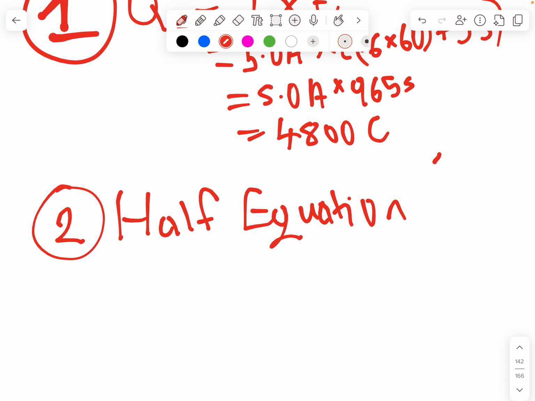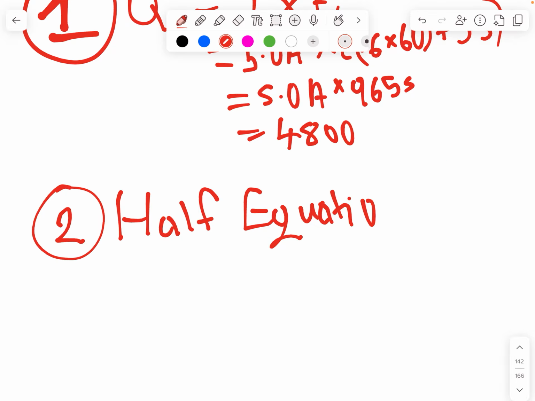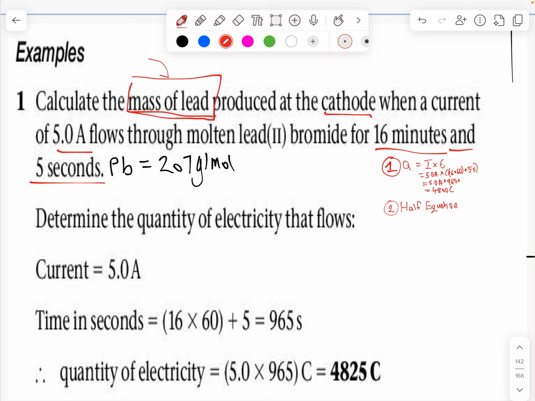Remember that the amount of electrons, Q, and then M, all of those are directly proportional. If the electrons increase, then the mass is going to increase. If the quantity of electricity increases, then the mass is going to also increase. So you have to write your half equation. Do not forget it.